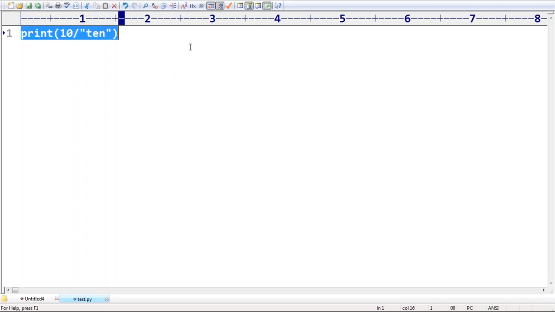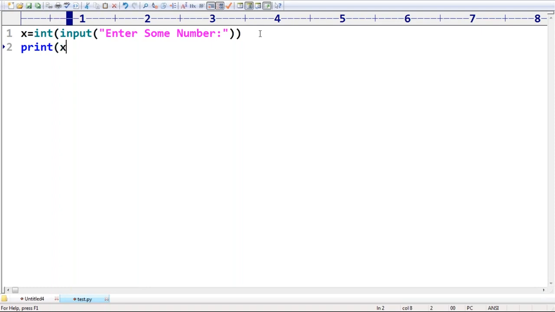Same way, consider x is equal to int of input, enter some number. I want to convert that number into int type, because input always takes the form of a string.